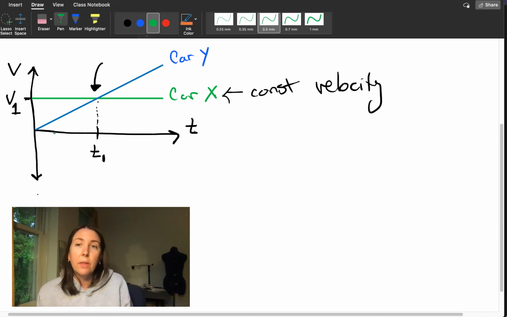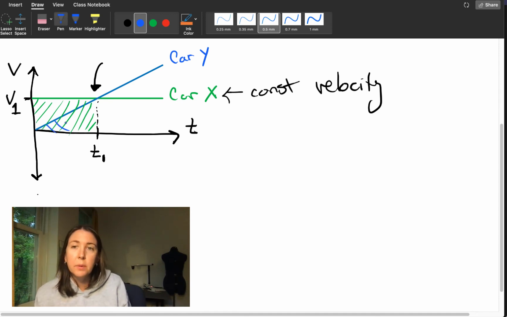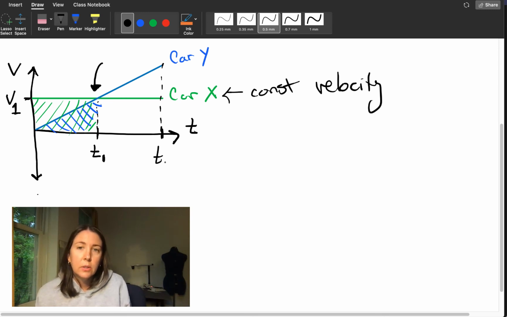And so to think about that, we need to look at the area under the curve. And so at this T1 time, car X has a greater displacement than car Y. If we look at it for the whole time, we look at the whole area under the curve here. Well, then T2, after time 2 has passed, it sort of looks like these two areas are equal. The area of this triangle is equal to the area of this rectangle.